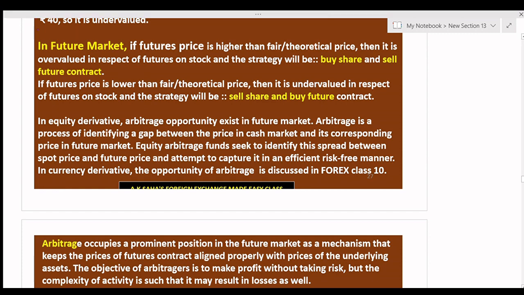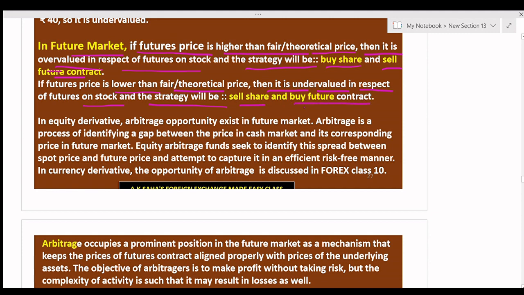If the future price is higher than the fair or theoretical price, then it is overvalued. In respect of a future on stock, the strategy will be buy share and sell future contract. If the future price is lower than the fair or theoretical price, then it is undervalued, and the strategy will be sell share and buy future contract.